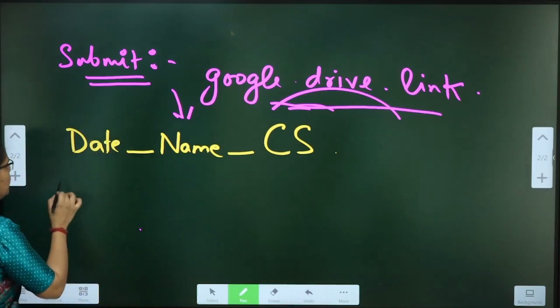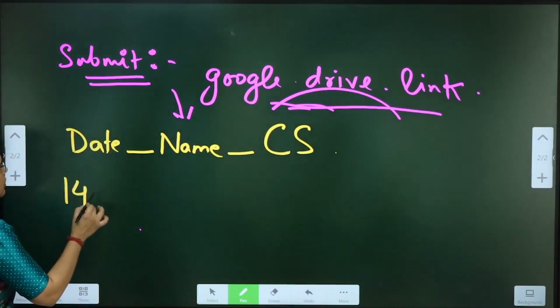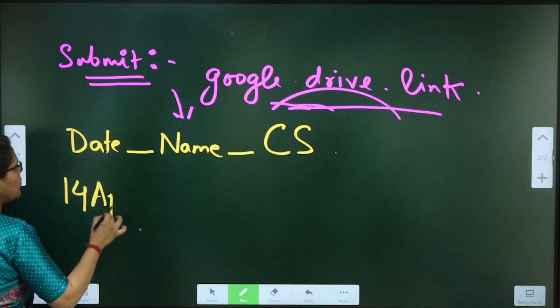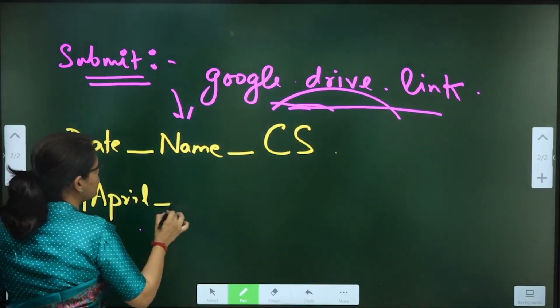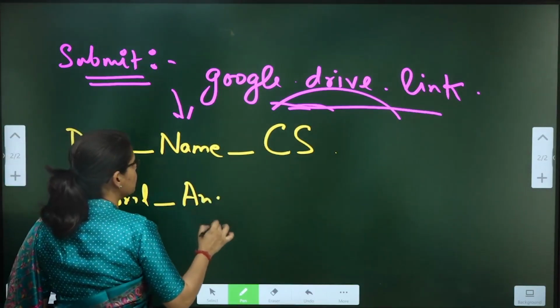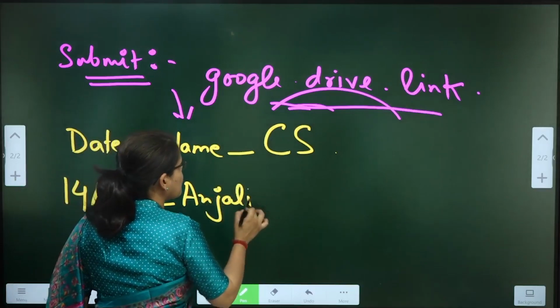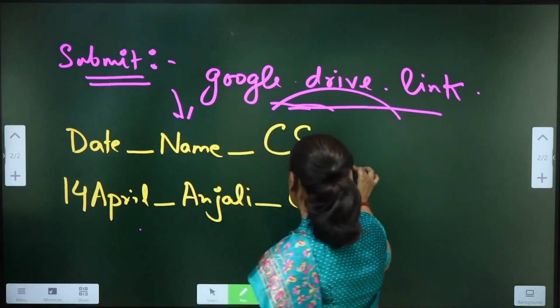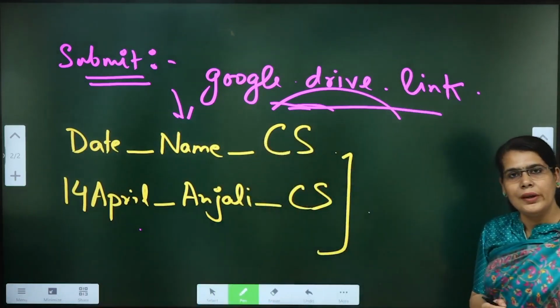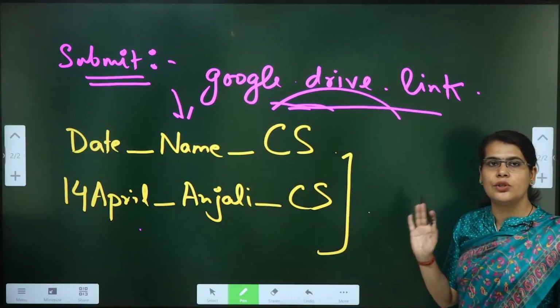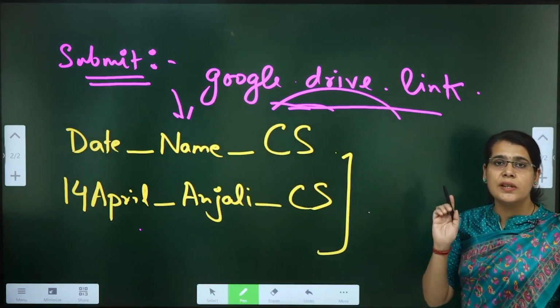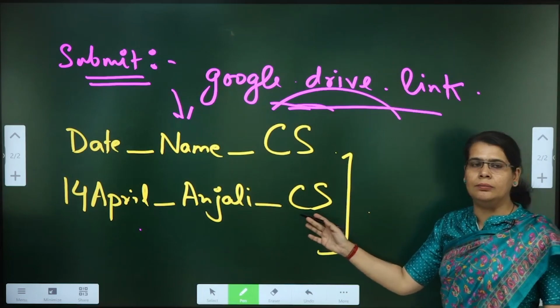So for example, 14 April underscore Anjali underscore CS. So this will be the format of your class summarization. I hope this is clear to you. All students will name their summaries in this format.